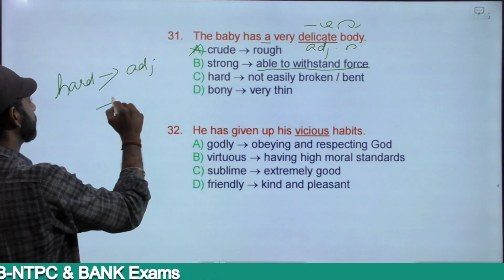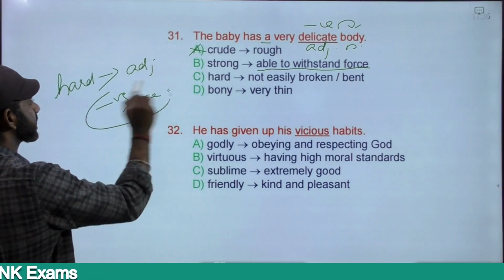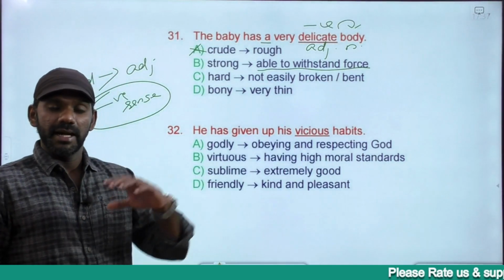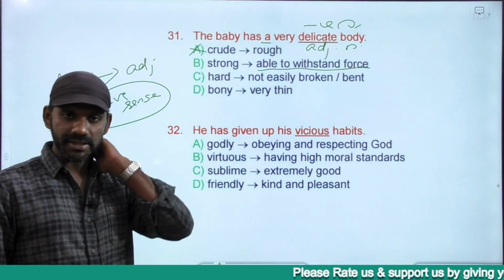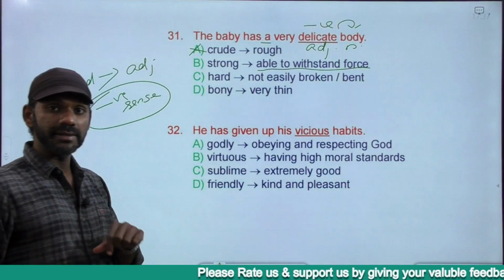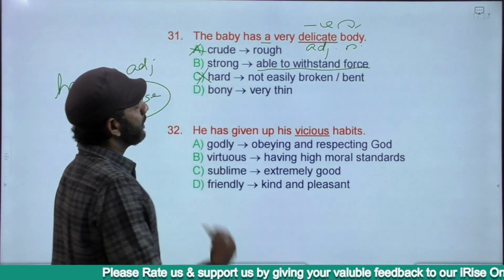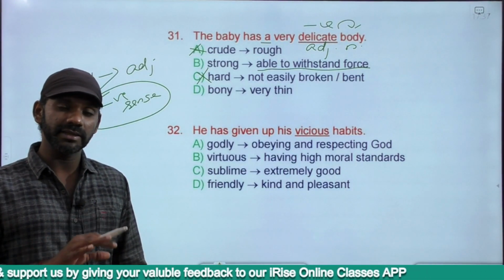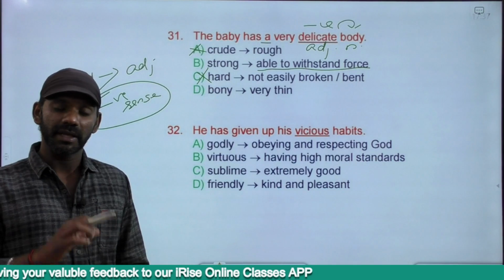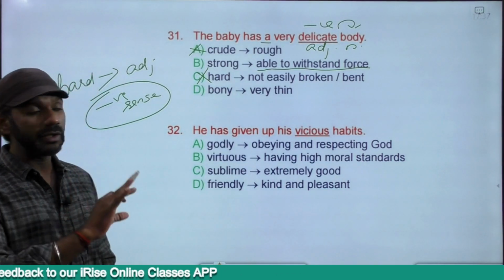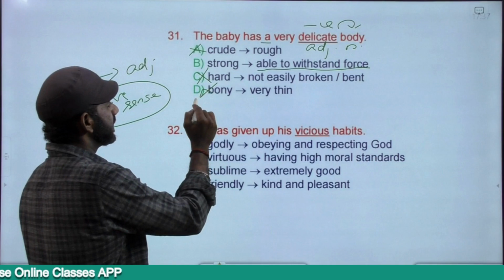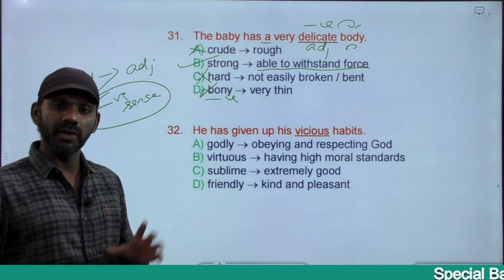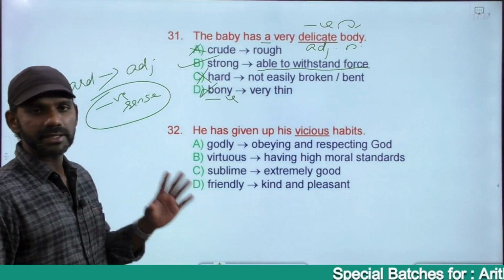Hard is an adjective used in a negative sense, like hard task. Hard task means difficult task, tough task, negative. We need a positive word. The opposite of hard is smooth, soft, in fact, eliminated. Bony means very thin. If the body is very thin, will it be delicate or strong? If the body is very thin, it will be delicate. So in a way, a synonym of delicate, eliminated, negatively charged. We want a positively charged word, and the only positively charged word among the given options is option B, strong.